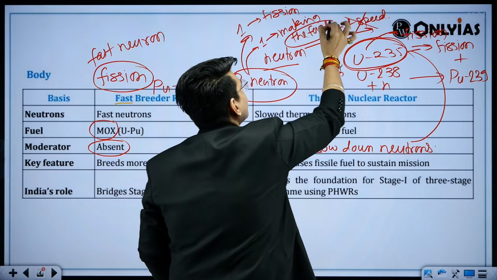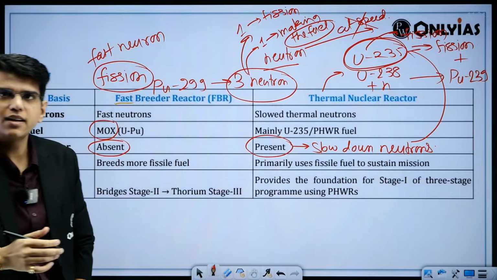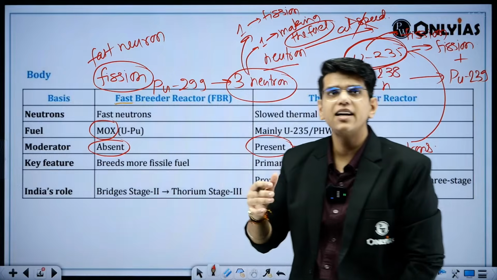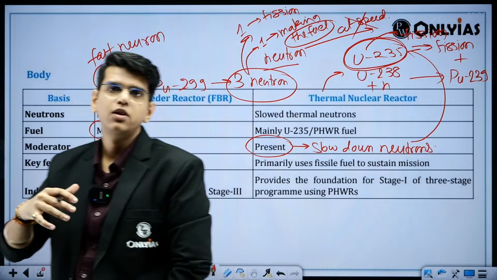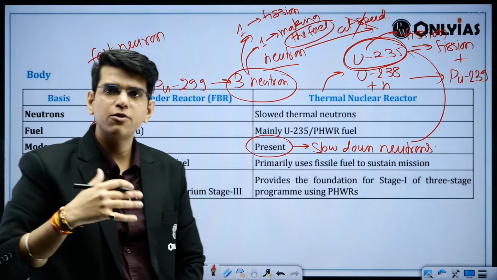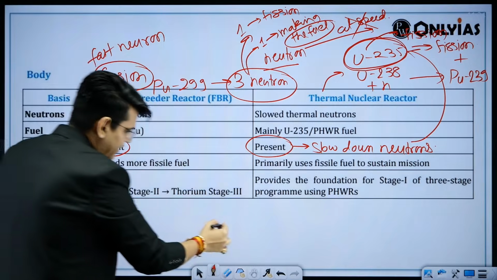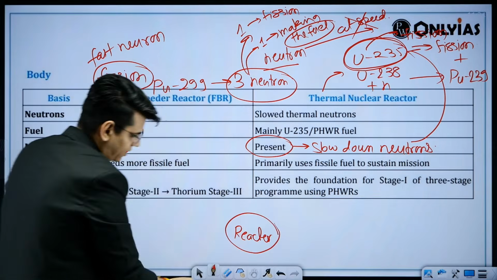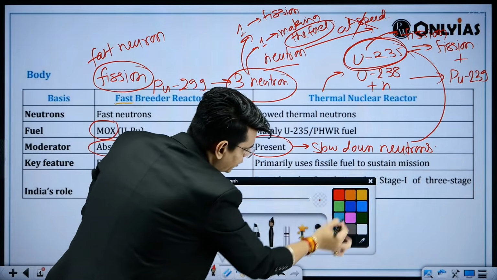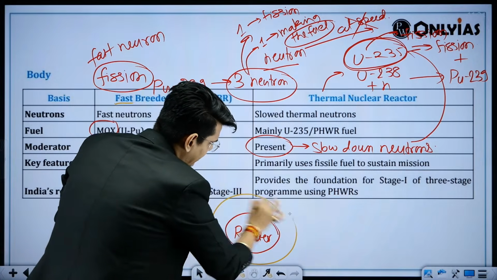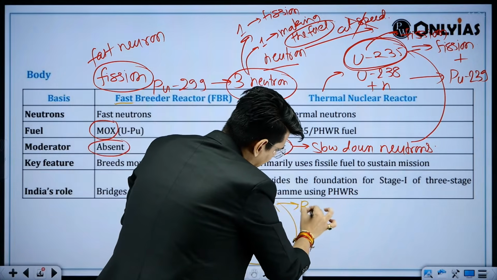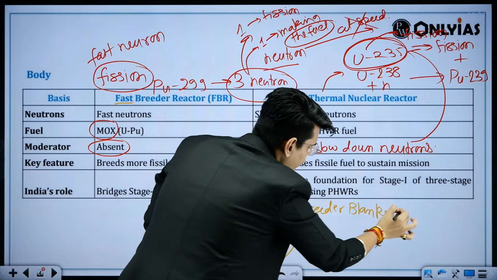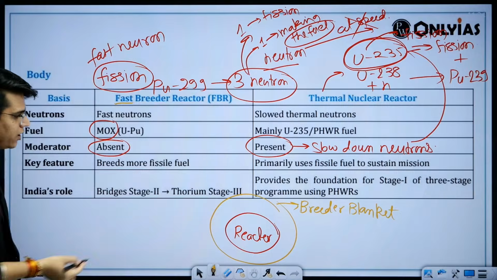This is what we are trying to do in fast breeder reactor, right? You are trying to do 2 things. First, extraction of energy, and second, you are trying to make the fuel, right? Again, you are trying to convert the uranium. So basically the reactor will be something like this. The extra neutron will be used. This is the breeder blanket. We will use the extra fast neutrons.